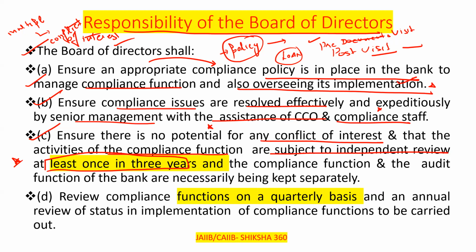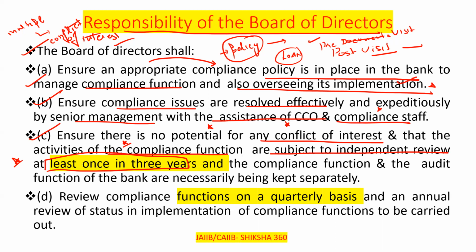So ensure that there is no potential for any conflict of interest and that the activities of the compliance function are subject to independent review at least once in 3 years, clear.